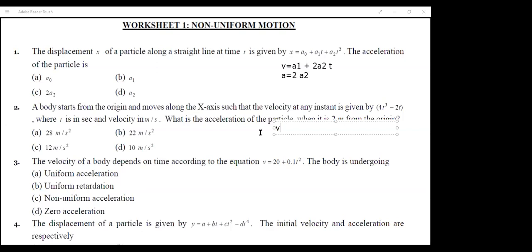Okay. And now I will differentiate the velocity equation. Okay, correct. Which I will get as acceleration, which is 12t square minus 2. Yeah, perfect. If I put root 2 seconds in this equation, I will get 22 meter per second square. Okay, perfect. Correct. Exactly right.